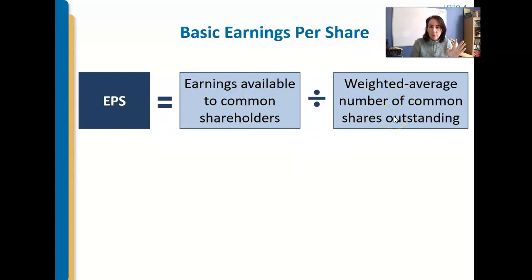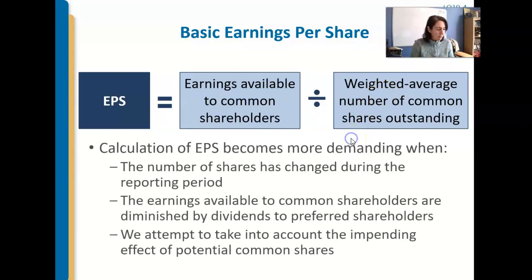Now that's usually where we stop. But now we've got a new phrase in here: weighted average common shares outstanding. Because shares of stock get sold from the company, get issued, get repurchased as treasury stock. So how do we account for them in this calculation? Well, that's something we're going to start doing in this chapter.